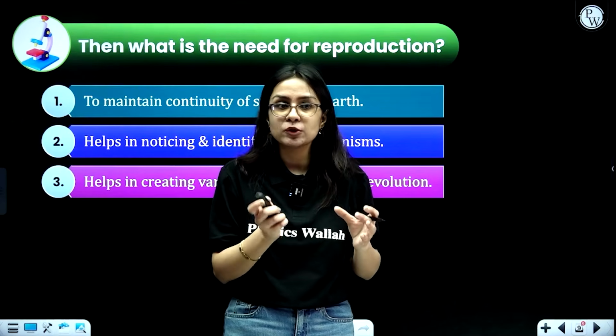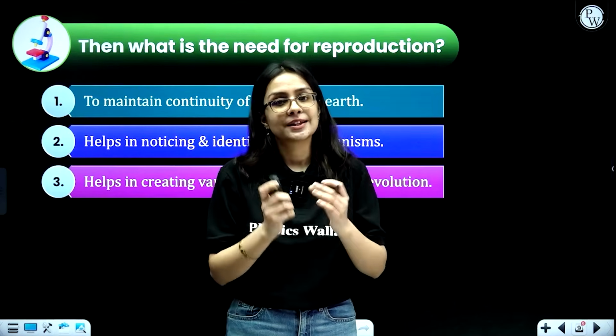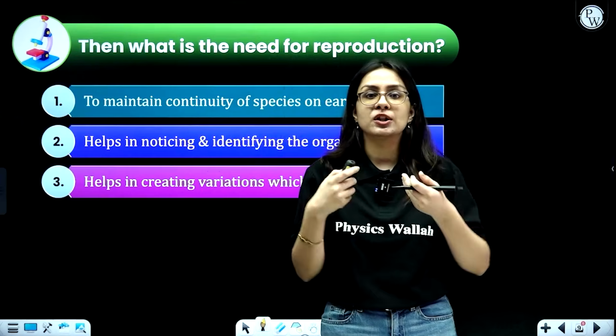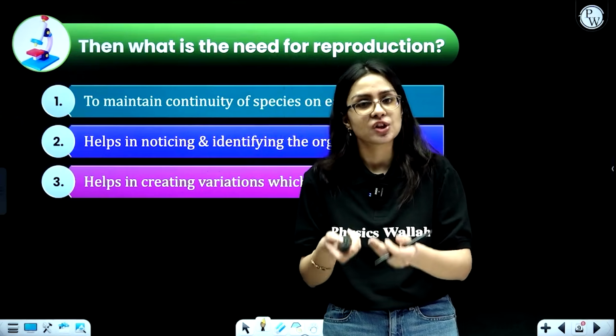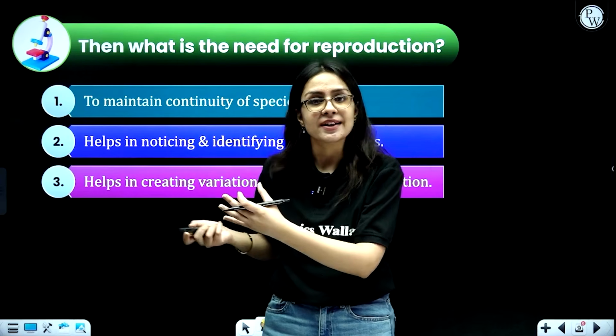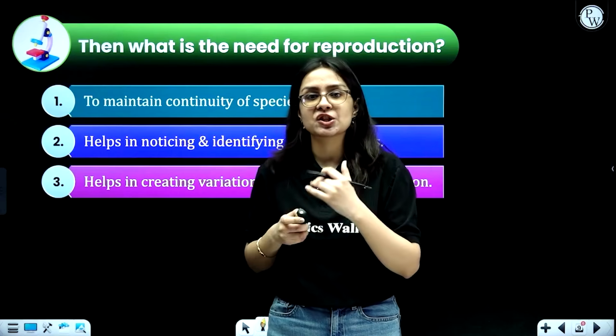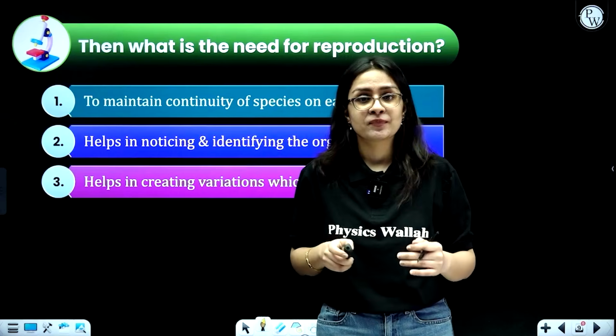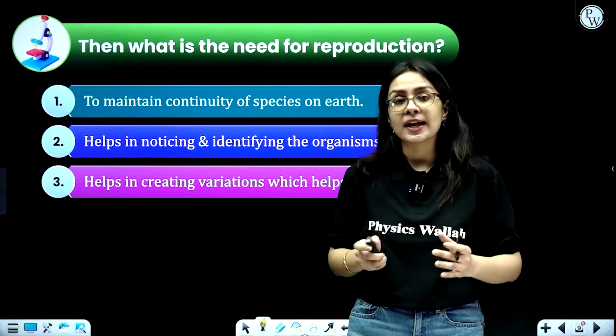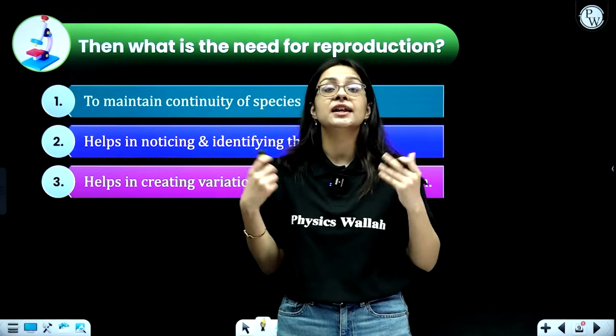We never get confused between a mango tree and a rose plant. This is because in reproduction, the new organisms, the children that are produced, are similar to their parents. So it makes the identification process even easier. Now, reproduction also helps in creating variations and evolution.